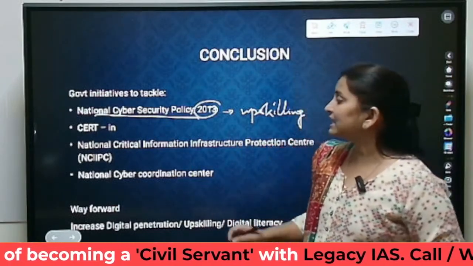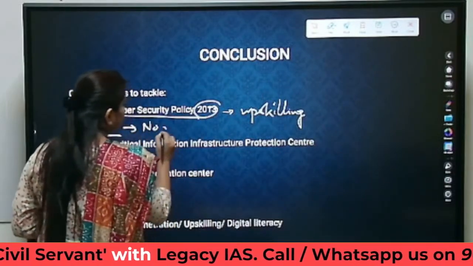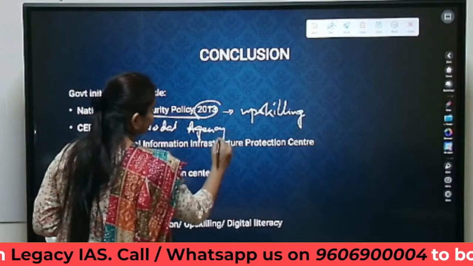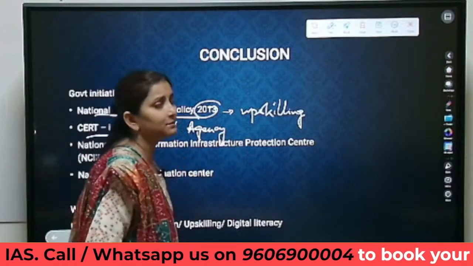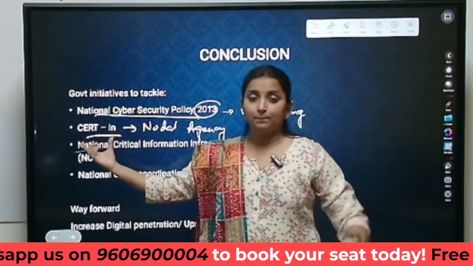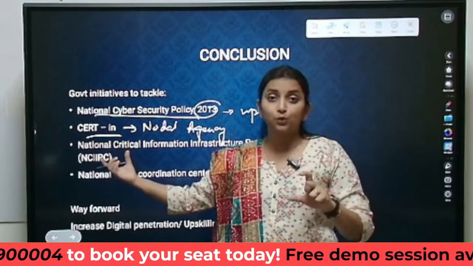The second one is CERT-In. This is basically the nodal agency for any cyber security related issue in India. Any cyber security related issue at the central level will be handled by CERT-In.